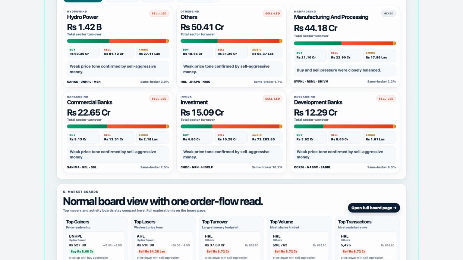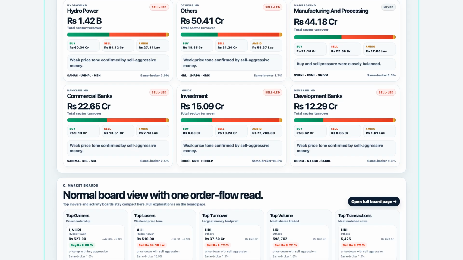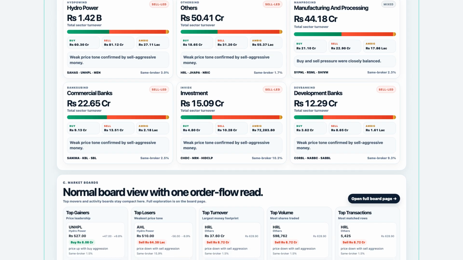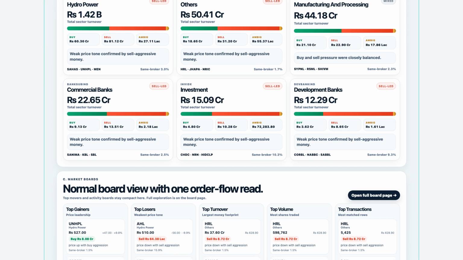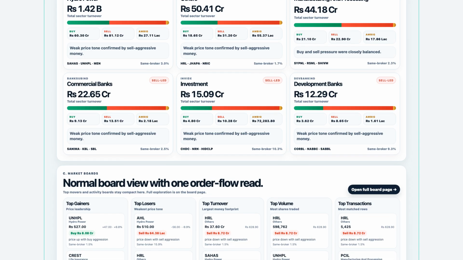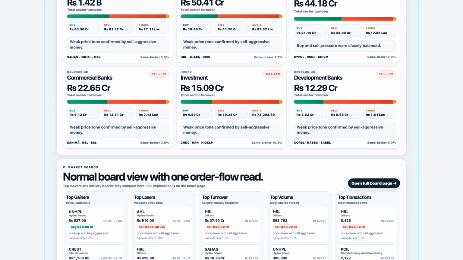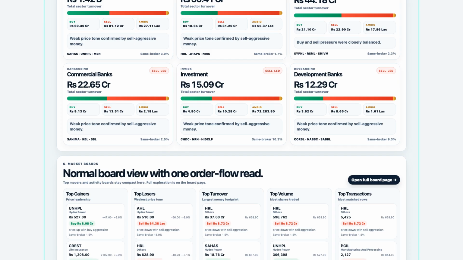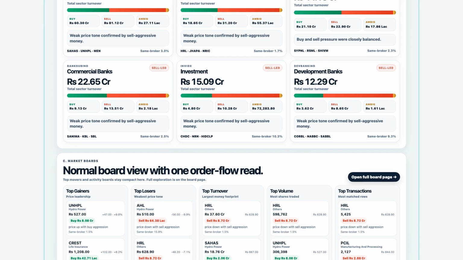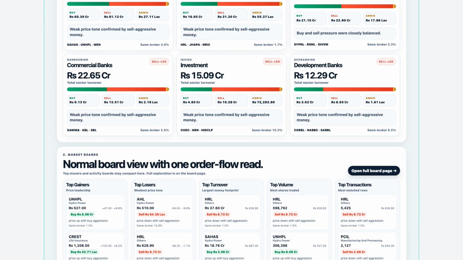The others sector also mattered, with turnover of 504,076,461.3 rupees and net aggressor amount of negative 125,515,690.54 rupees. Manufacturing and processing had turnover of 441,785,433 rupees.